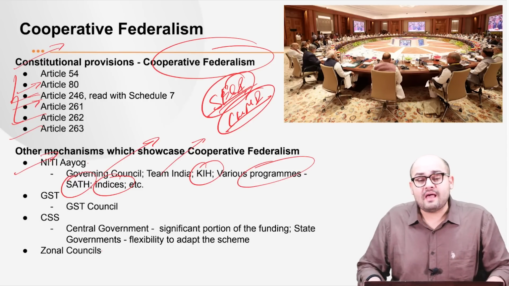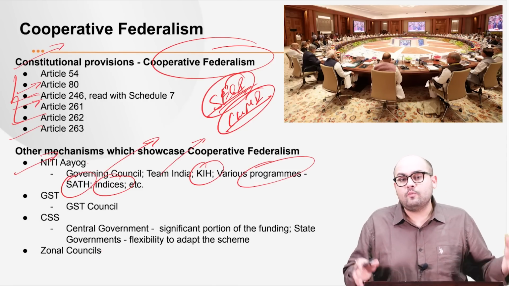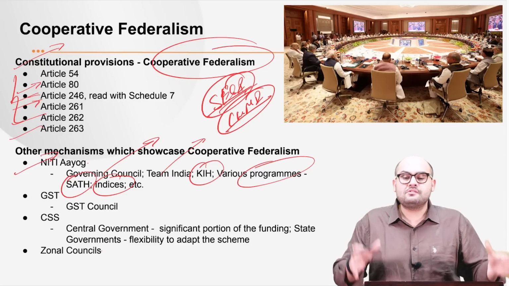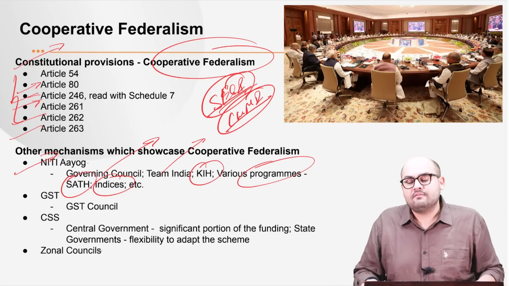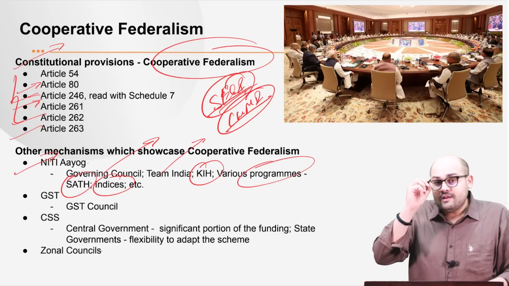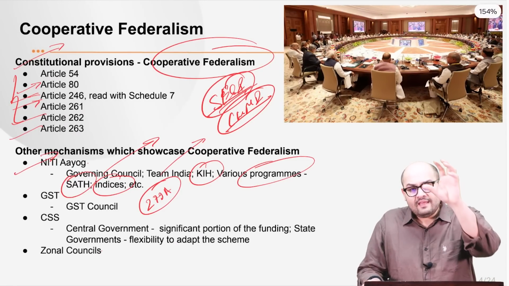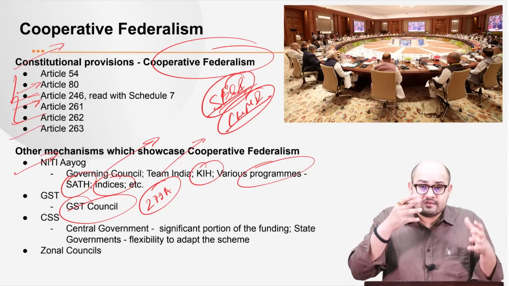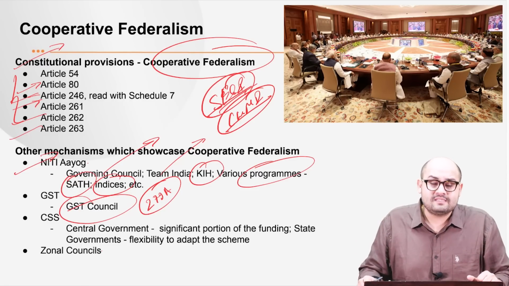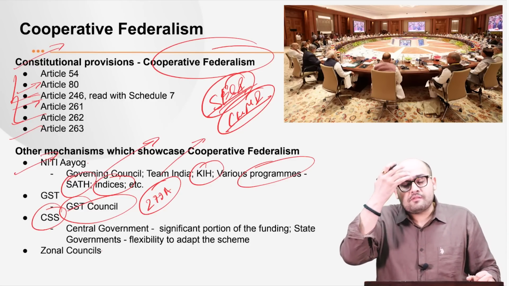Next, we have the Goods and Services Tax. We all know that the Goods and Services Tax provided for a uniform taxation system across the country. And it also provided for a uniform market, right? So, that is very important. And you must be aware that we have Article 279A of the Indian Constitution. This article very clearly mentions the GST Council. The GST Council, as a decision-making body, also includes the states within its ambit. Then we have the centrally sponsored schemes.